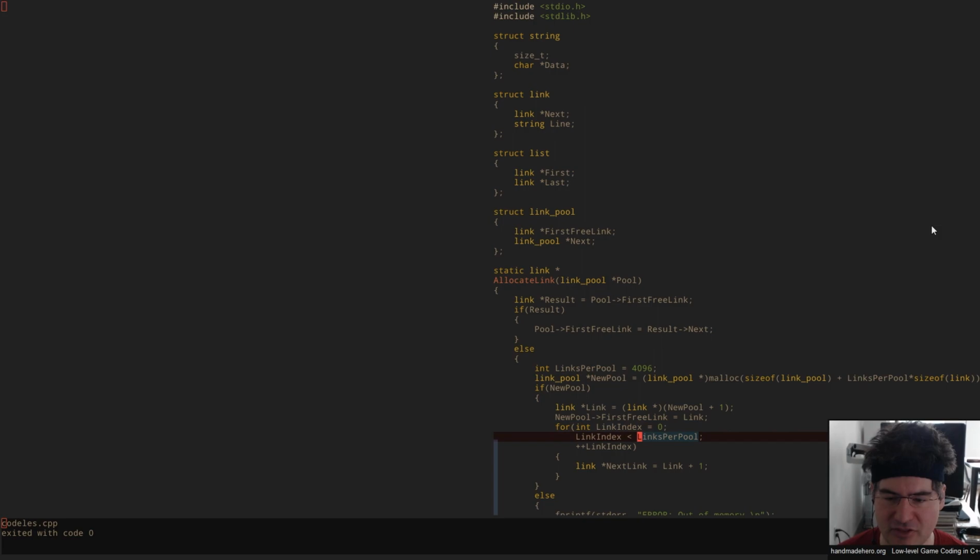So here we go. On the last link per pool, we don't actually want to go to the very last one because that one can't have its pointer set for obvious reasons. Although we could do this a little bit backwards if we want to. We could actually do a prev-link situation, and that might be a better way to write this. In fact, you could think of it a little bit more like working like this, where we start with that first link. And let me show you how to do that, because that might be actually a little cleaner, and you may not have thought of doing it that way. So here we go. We're going to take this link here. We're going to call that actually prev-link. And then in this case, we're going to set this first free link equal to prev-link. And then on every one, we're going to set prev-link equal to link plus 1.